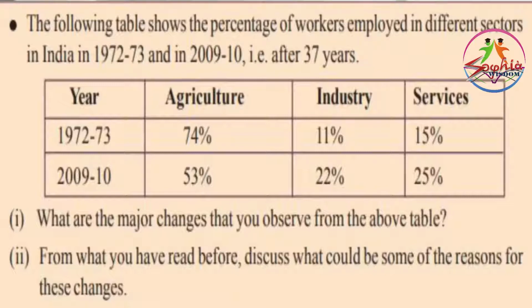That is the shift or change that occurred in the sectors of employment over the last 37 years, starting from 1972-73 till 2009-10.